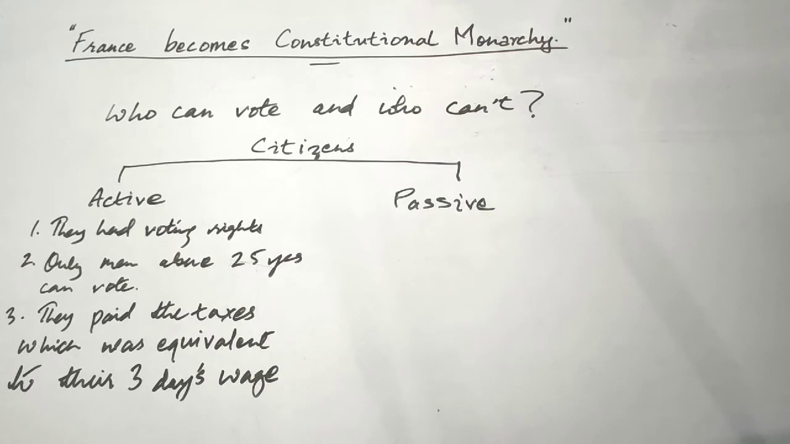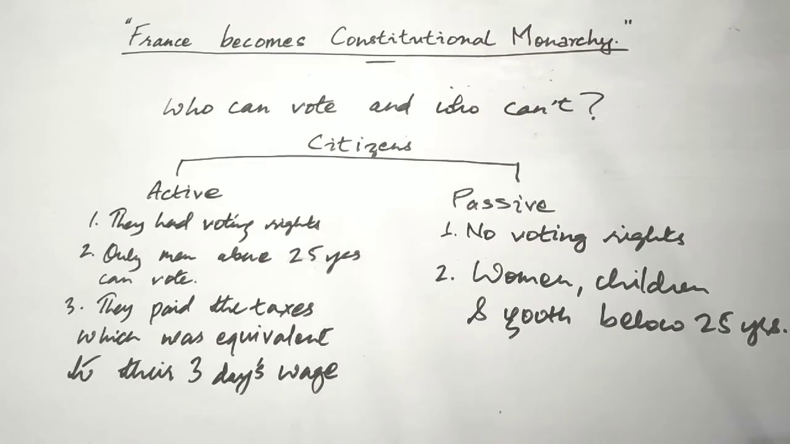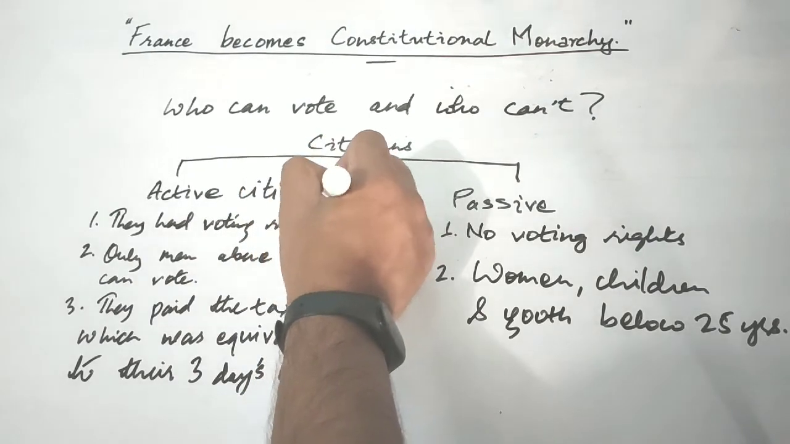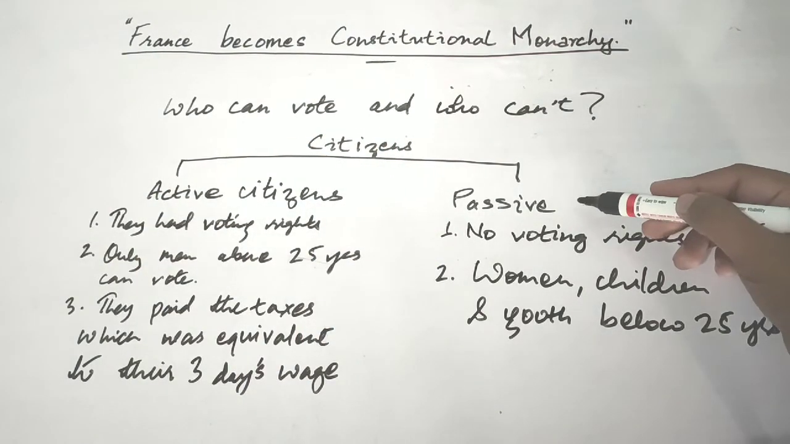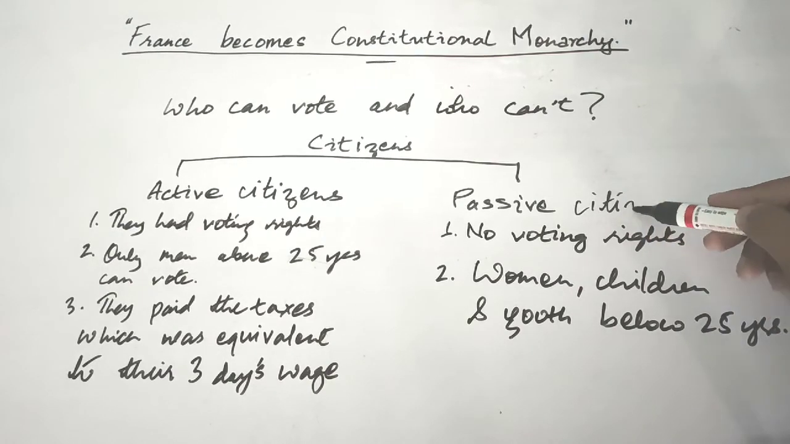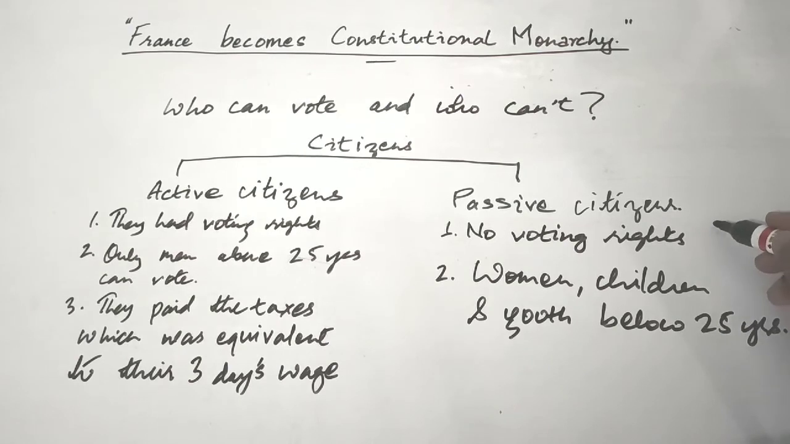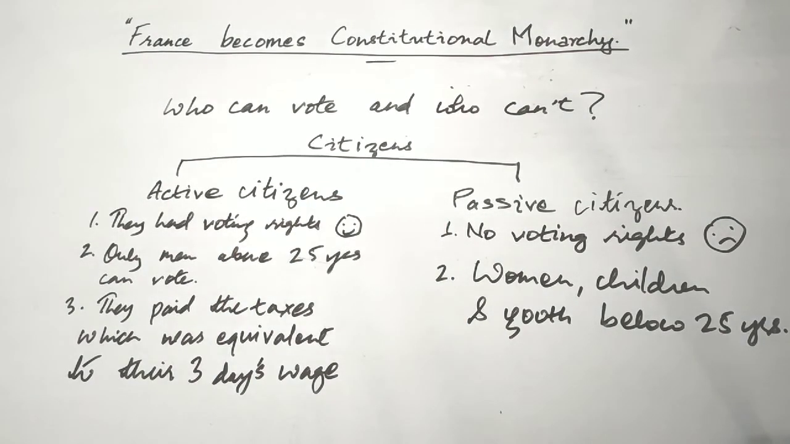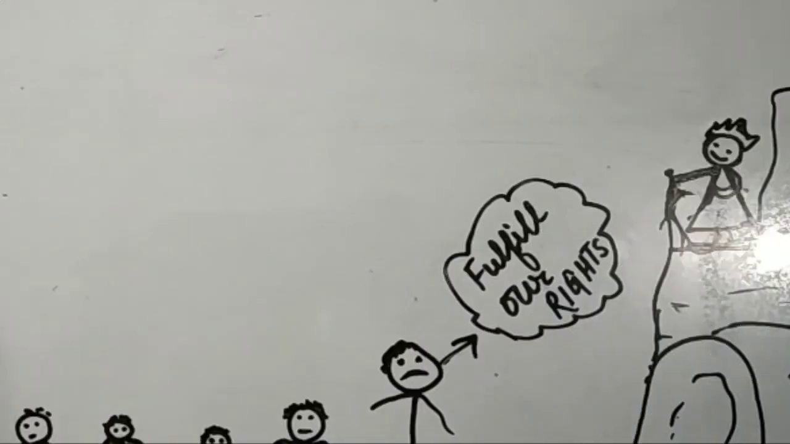The constitution did not give voting rights to all the citizens. The citizens were divided into two groups, namely active citizens and passive citizens. Active citizens were those citizens who had voting rights. Only men above 25 years could vote. They paid taxes equivalent to three days' wages. And passive citizens were those citizens who did not have voting rights. It included women, children, and youth below 25 years of age. So the passive citizens were not supposed to give their votes during an election, but active citizens could cast their votes during an election. So, guys, with this, we finish part 2 of this lesson.